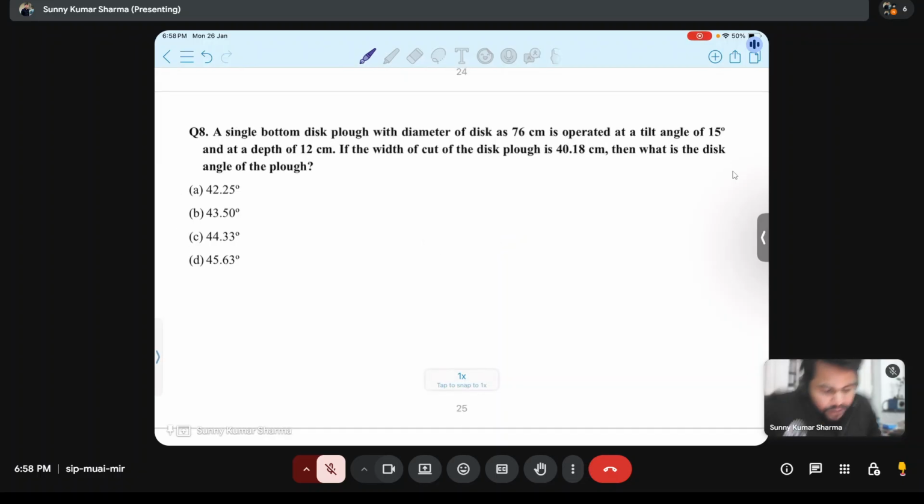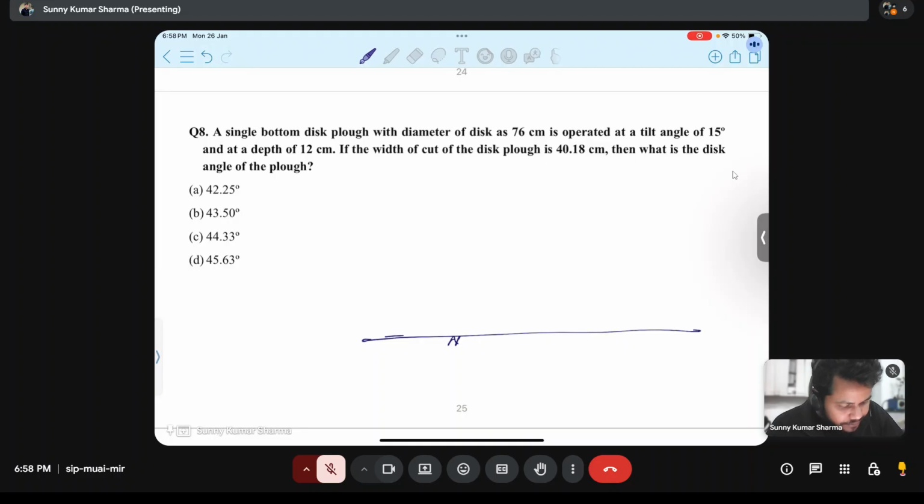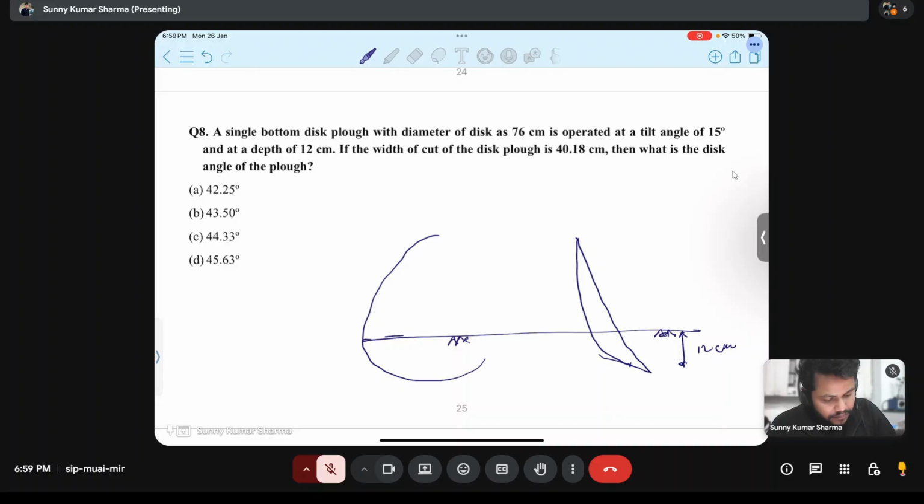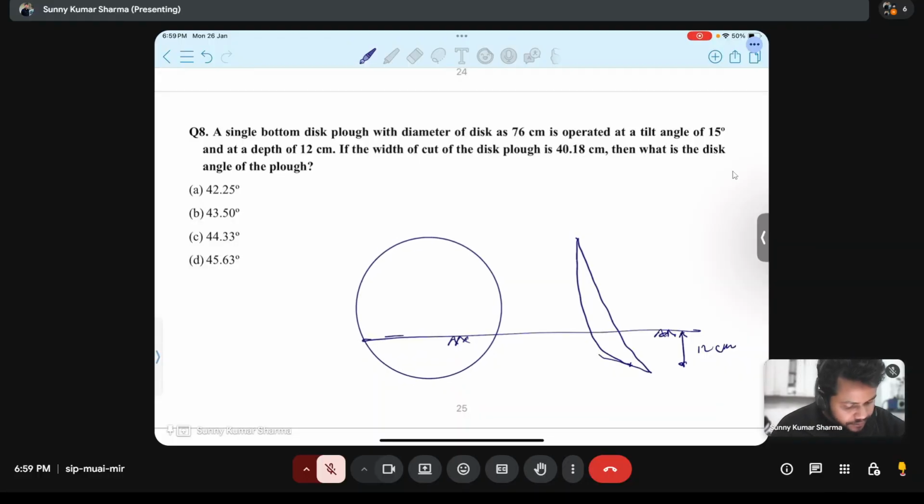A single bottom disc plow with a disc diameter of 76 centimeter is operated at a tilt angle of 15 degree and a depth of 12 centimeter. Suppose this is ground level and it is operating at a depth of 12 centimeter. Suppose this is my disc. This depth is 12 centimeter.